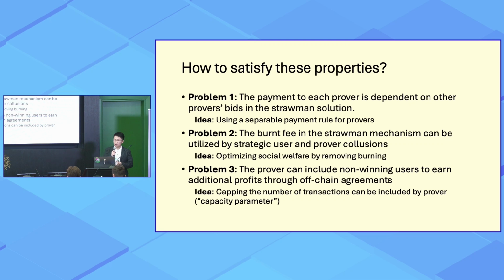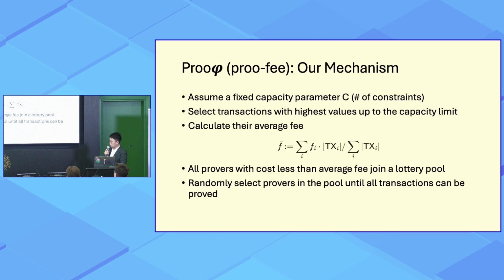And the third problem with the Strongman solution is that the prover can include non-winning users to win additional profits through option agreements. I'm not going to get into detail for this problem, but the idea we solve this problem is that we can cap the number of transactions that can be included in each round of mechanism execution by adding a capacity parameter. So based on these three observations, we present our mechanism, Proofy. Let's see how it works.